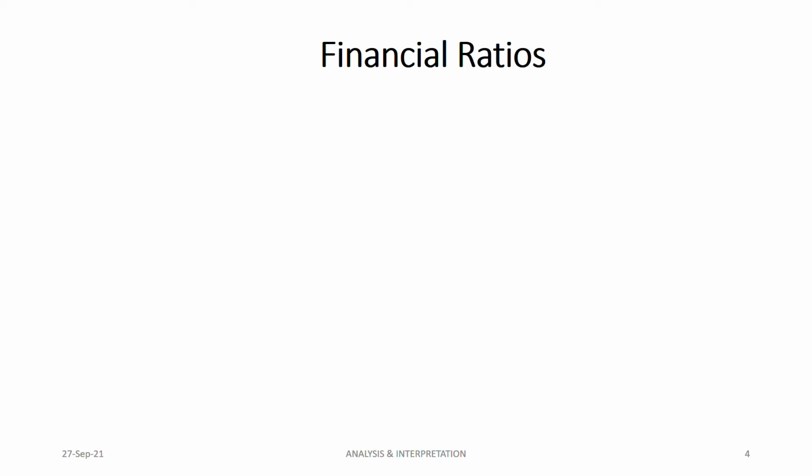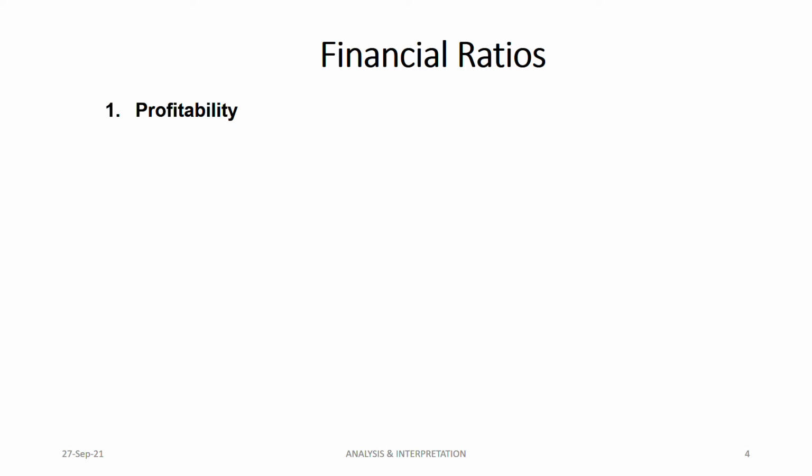Hence, there are multiple financial ratios that you need to know and the formulas you need to know by heart. It will not be given to you on your exam formula sheet. Okay. So it is divided into 4 categories according to your textbook. But if you see Google and other textbooks and all, there might be other categories also. Categories and all do not matter so much, but the ratios, the formulas you need to know and how to calculate you need to know.